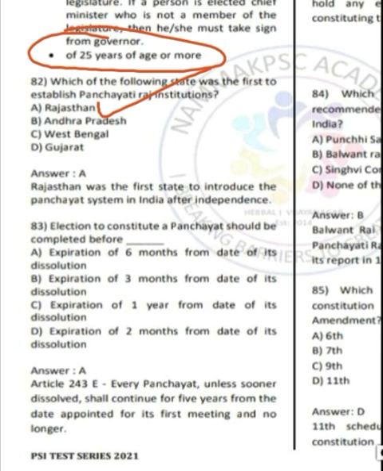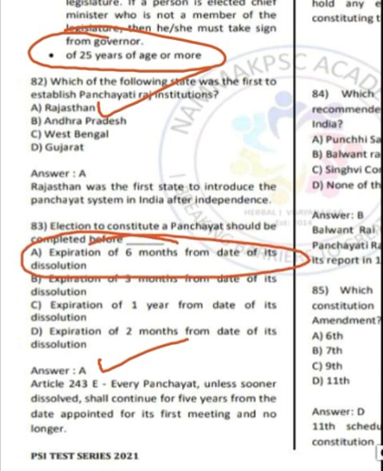Question number 83. Election to constitute a panchayat should be completed before. Correct answer is option A. It should be completed before expiration of 6 months from the date of its dissolution. So this provision is present in Article 243E.